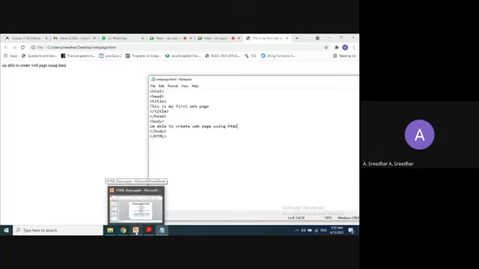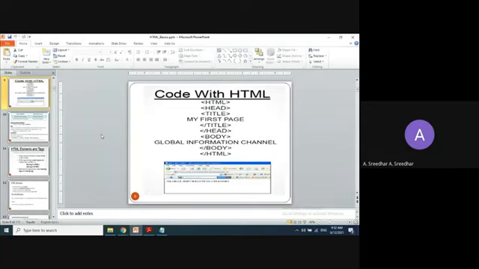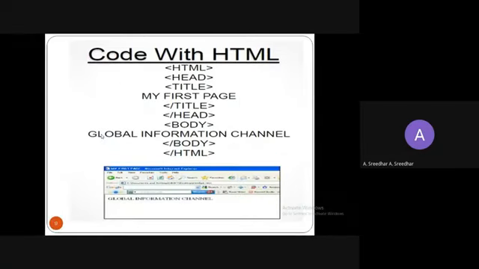So this is a simple web page. How to create a simple web page. And remember one thing, you should remember all the HTML tags. You are not creating any new tags. We have to use the tags which are already created.